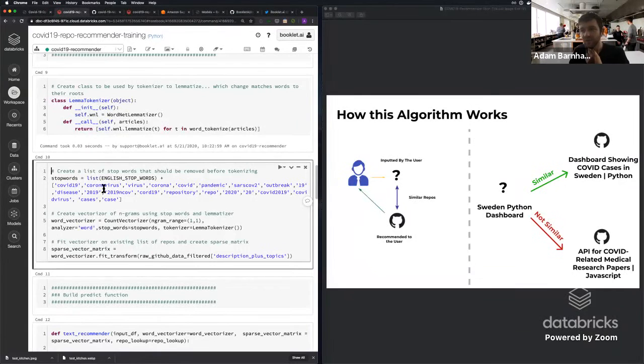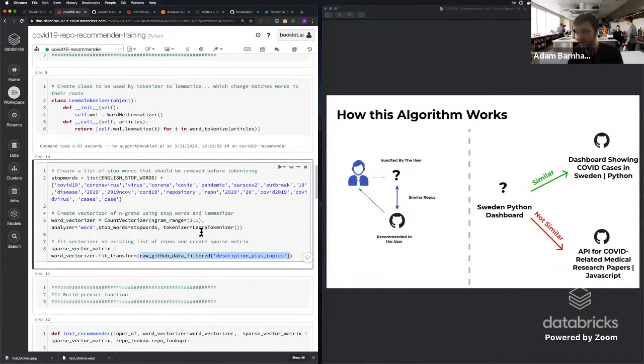Now that we've set up the lemma and the stop words, we're going to build out a count vectorizer, which allows us to take those words and turn them into a big vector that helps us understand what's inside of those sentences. In this case, we want just a single word at a time. We're going to pull out those stop words, and we're going to use the lemma as well. Once we've set up this vectorizer, the next thing we want to do is fit and transform it on the string of descriptions that we created earlier.